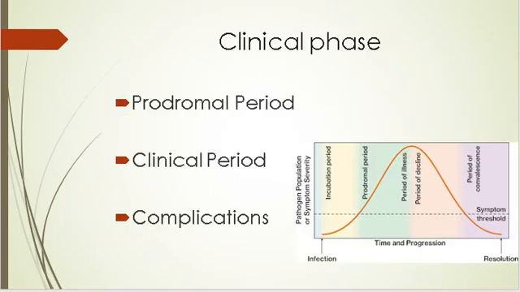Now we have the clinical phase, which has the prodromal period, that is when non-specific symptoms appear, like sudden watery diarrhea, vomiting, and dehydration and its effects, and the clinical period, where specific symptoms appear, like diarrhea with whitish color and frequent vomiting, and here we have complications that could be shock, severe dehydration, and kidney failure.